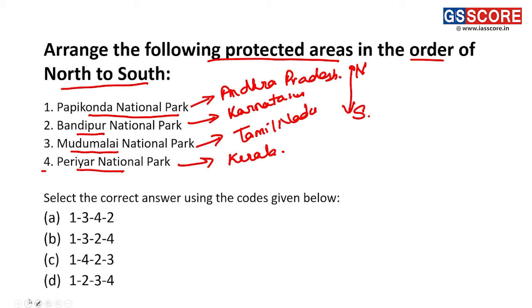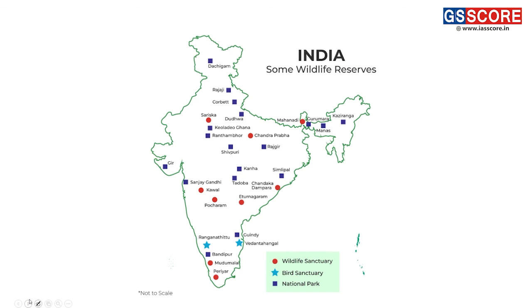Looking at the locations on the map, we can see this is Bandipur, this is Mudumalai, and this is Periyar National Park. And the location of the Papikonda National Park is almost here, in the region of Andhra Pradesh.